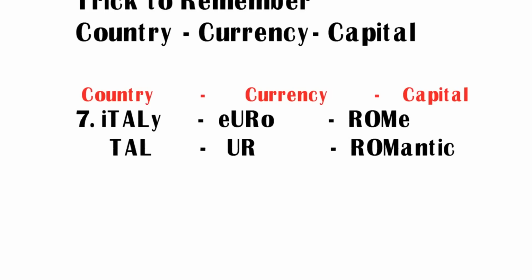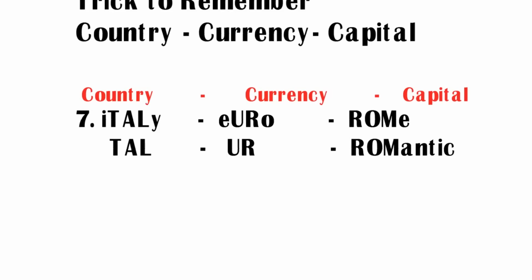Friends, if you observe the word Italy, you can see three capital letters T-A-L. Its pronunciation is tall. So try to remember Italy as tall. Here tall stands for Italy. Coming to the currency Euro, you can see two capital letters UR. So try to remember Euro as UR.